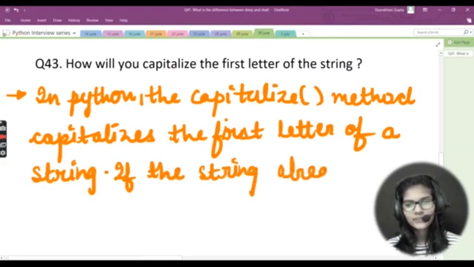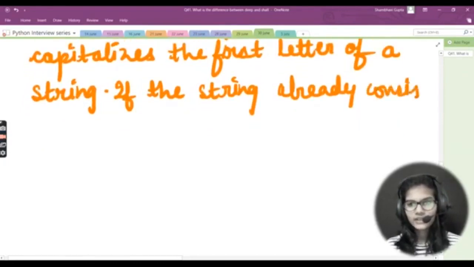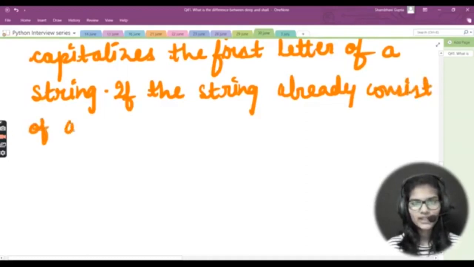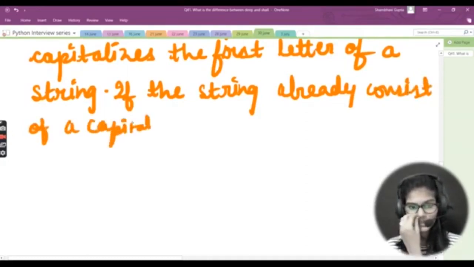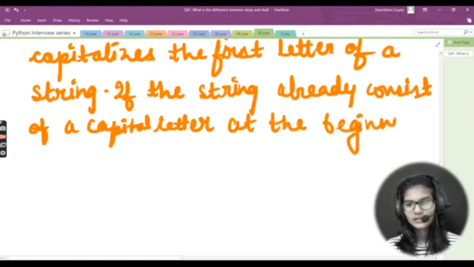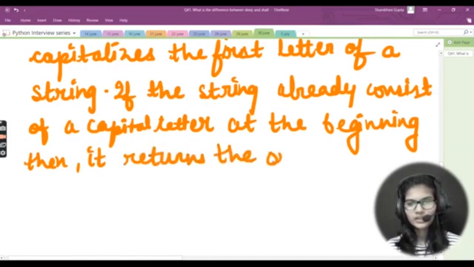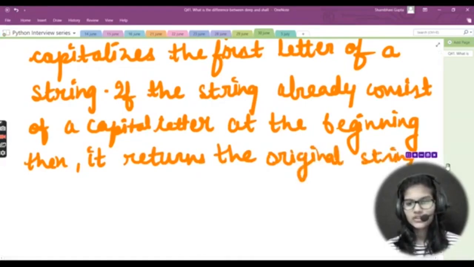and if the string already consists of a capital letter, like this, if the string already consists of a capital letter at the beginning, then basically it returns you the same string. Let me write that: then it returns the original string. Then it will basically return you the original string.